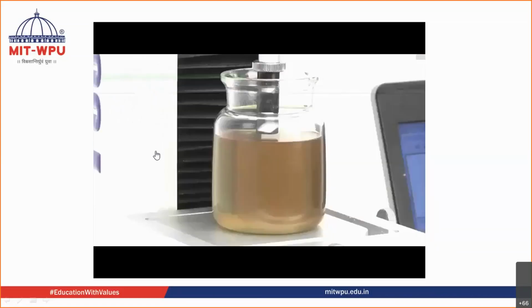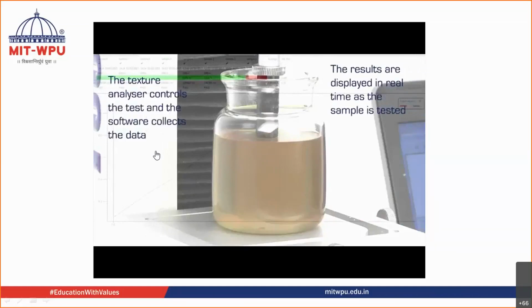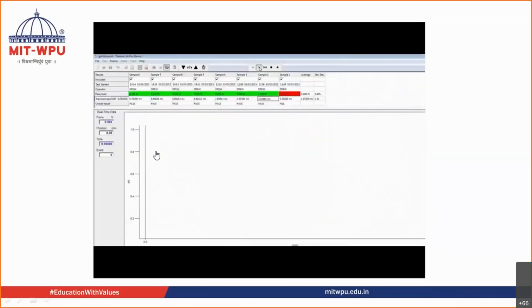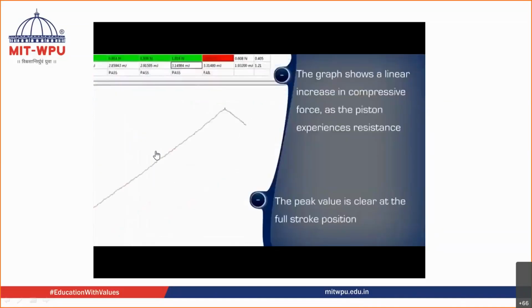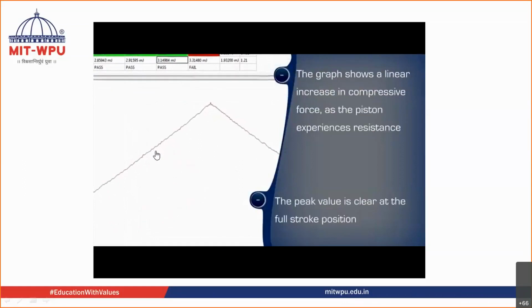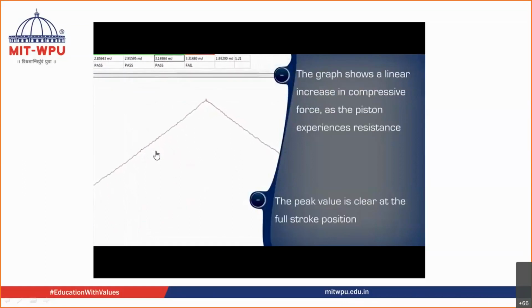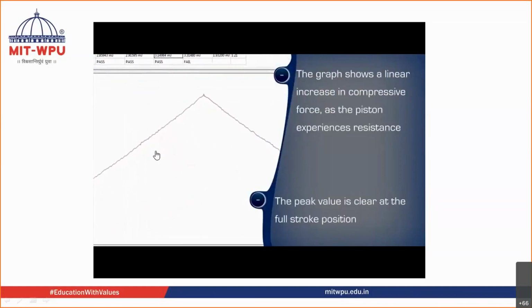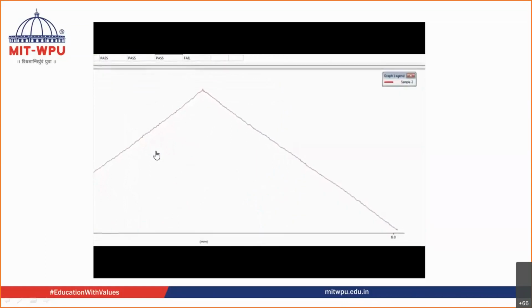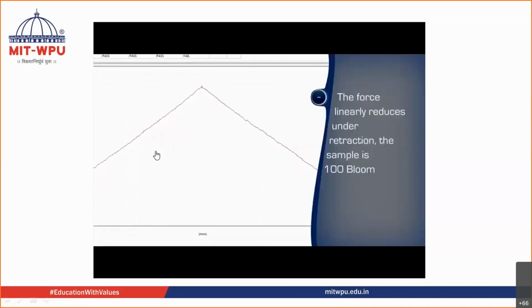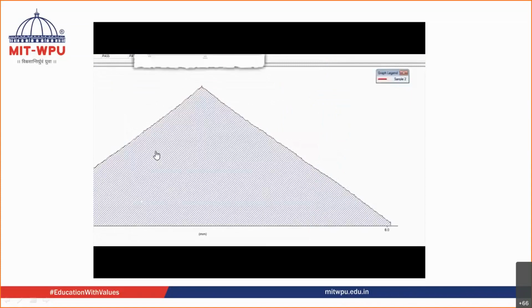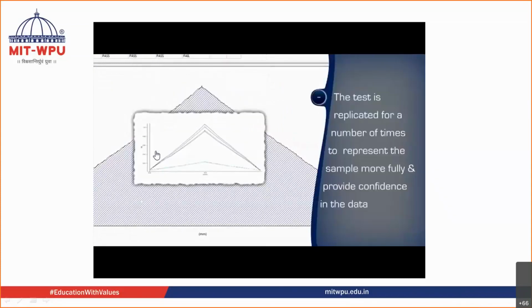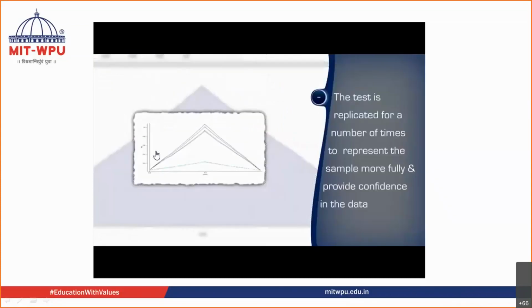The flat surface of the cylinder locally compresses the surface of the gel by 4 millimeters. Real-time graphing clearly shows the behavior of the sample under test. The TMS software clearly displays the result, which can quickly indicate any out-of-specification samples. Peak force in grams is the recorded Bloom strength. The texture analyzer can repeat the test again and again. Okay, understood?